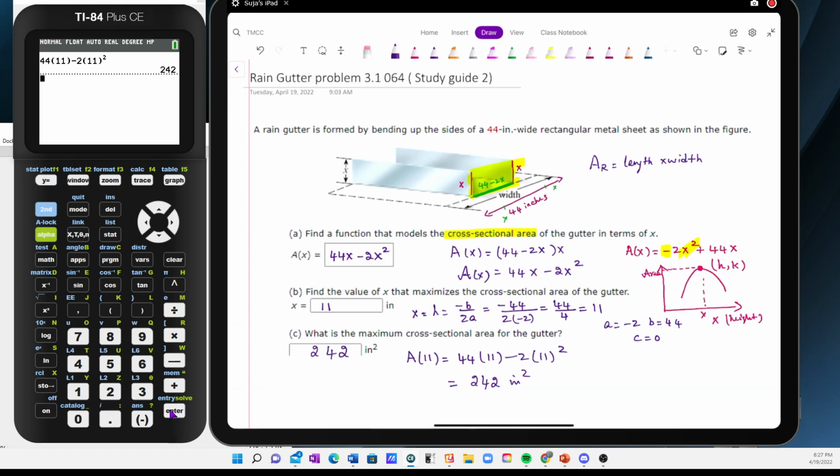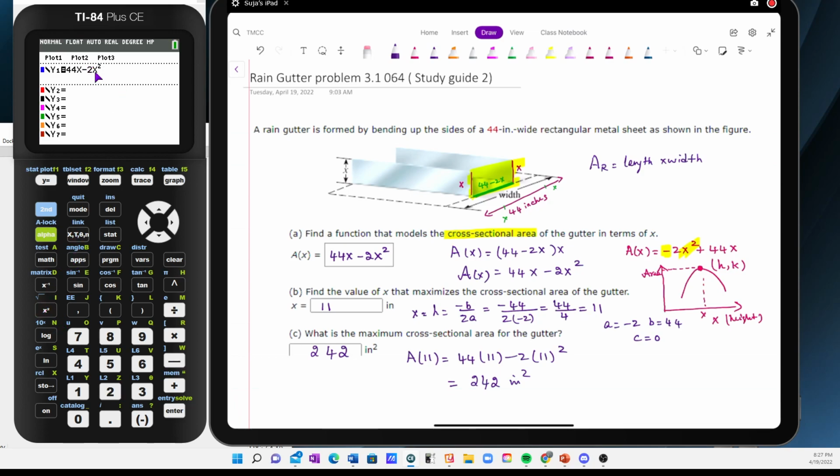Now, if I have to do the same problem with my graphing calculator, then all I have to do is take this function and graph it. So we go to y equals, and I'm going to graph this function 44x minus 2x squared.